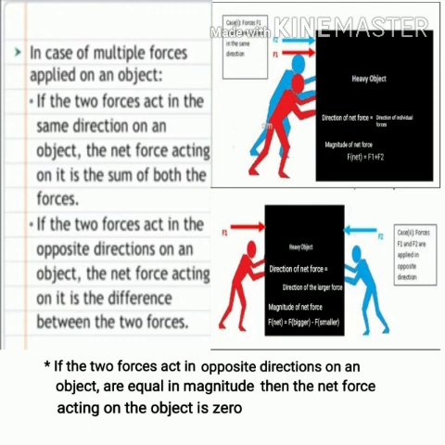In another case, if two forces applied on an object act from opposite directions, then what kind of result are you going to get? Okay, see. Again, suppose there is a heavy box and two men push the same box from opposite directions, one from the left and one from the right side. You just assume that the man who is the stronger of the two applies a larger force as compared to the other. So what will happen? That box will move in that direction in which a larger force is applied by the stronger man.